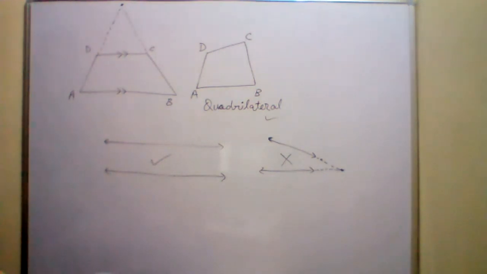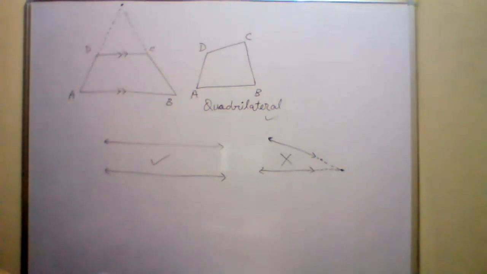Can you tell me how many pairs of parallel lines are there in a parallelogram? In a parallelogram, how many pairs of parallel lines are there? Make the shape and think of it.